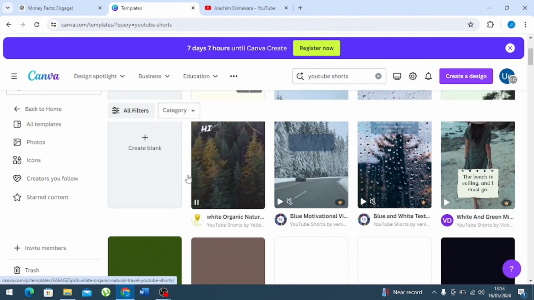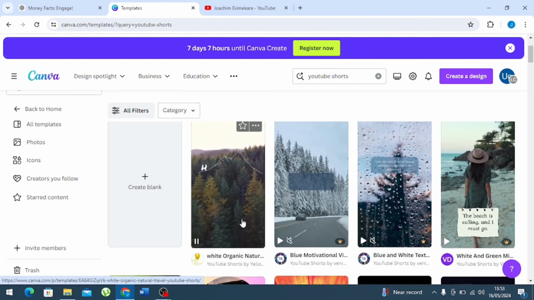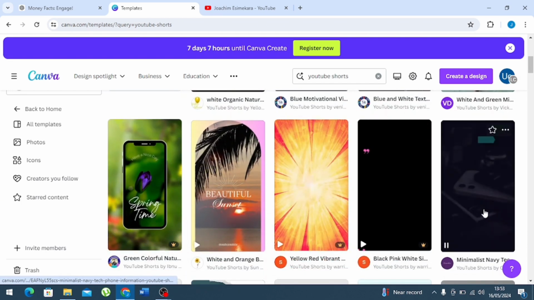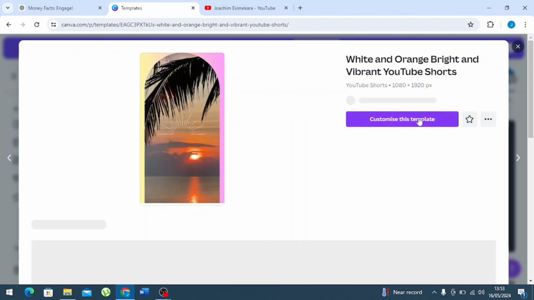Then you can actually start creating from scratch, or you can actually use the templates. These are various templates you can use. You can actually pick from any of these. Let's go with this. Then customize the template. So it's coming up.